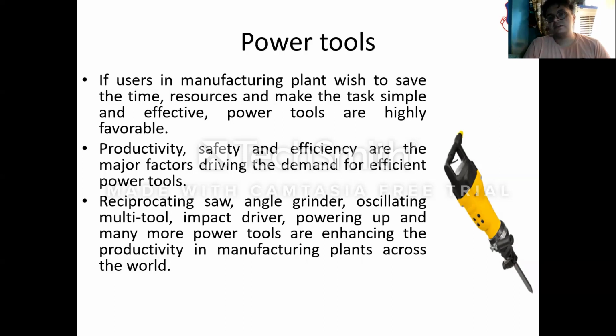Productivity, safety, and efficiency are the major factors driving the demand for efficient power tools. By using power tools, safety will be maintained. Obviously the work will be done with the help of a power operated tool. The motor fitted into that equipment will do the work, and there is proper safety for it. The productivity will also increase because the work will be done mechanically. Obviously much more effort will be made by the equipment, and as more effort is made by it, the efficiency will be increased.